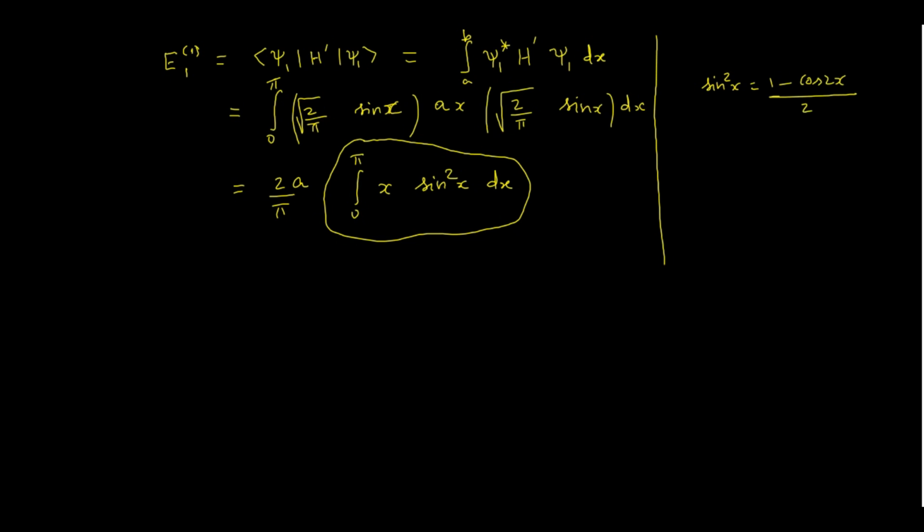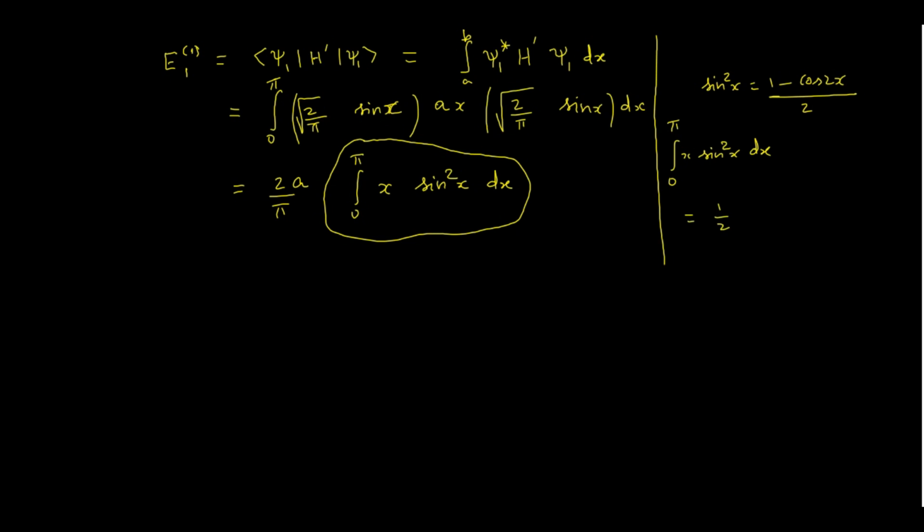Okay, so this formula, whenever I have quadratic trigonometric function, make it as a linear trigonometric function. Substitute this. So 0 to pi x sine square x dx now can be written as 1 by 2. I can split this 1 by 2 and minus 1 by 2 cos 2x. So we have two terms.